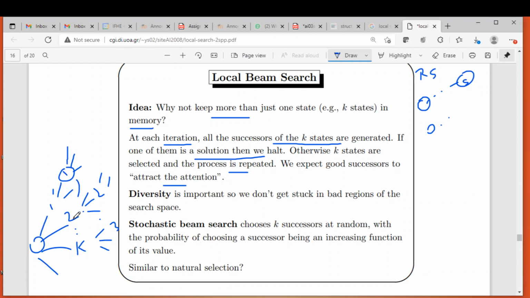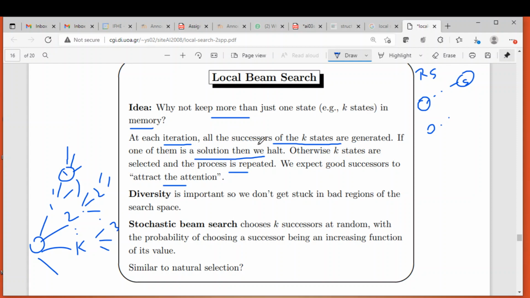The other instances of the algorithm will abandon their search and jump onto the one which has the best successor. So that is one drawback of this algorithm.